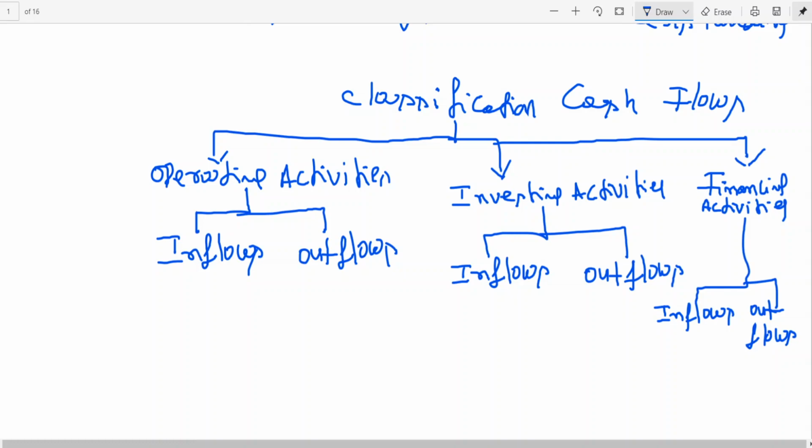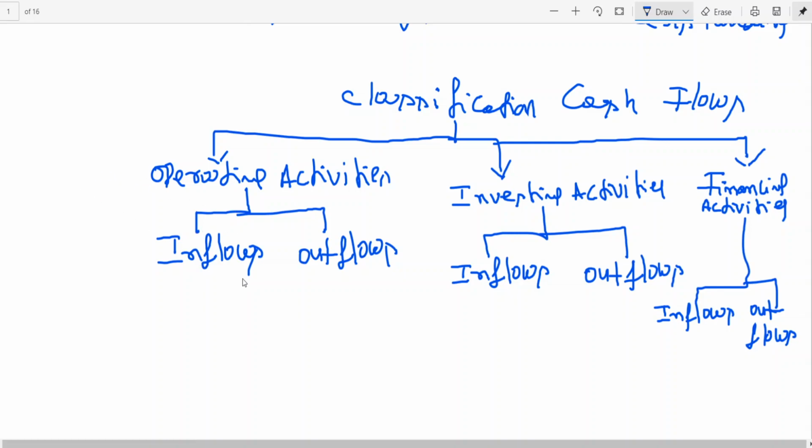Financing activities, basically, relate to capital structure. For example, raising capital in different ways, such as issuing shares, debentures, payment of dividend, payment of interest on debentures, can be taken as financing activities.